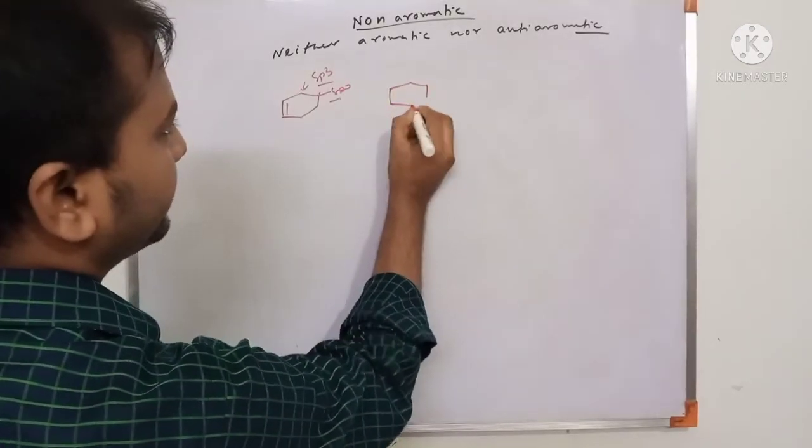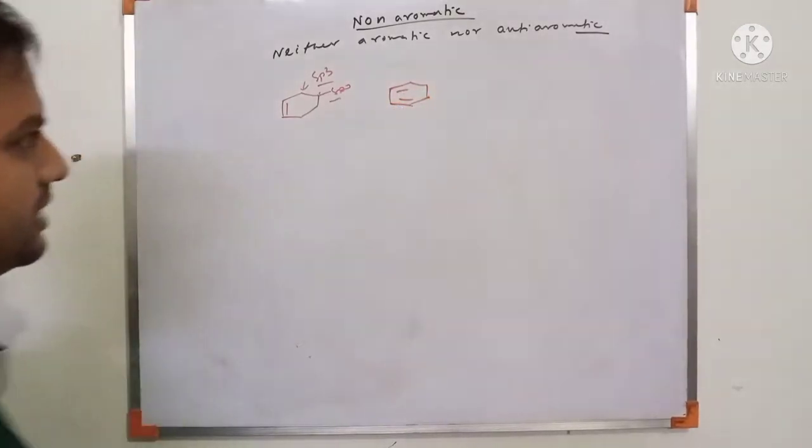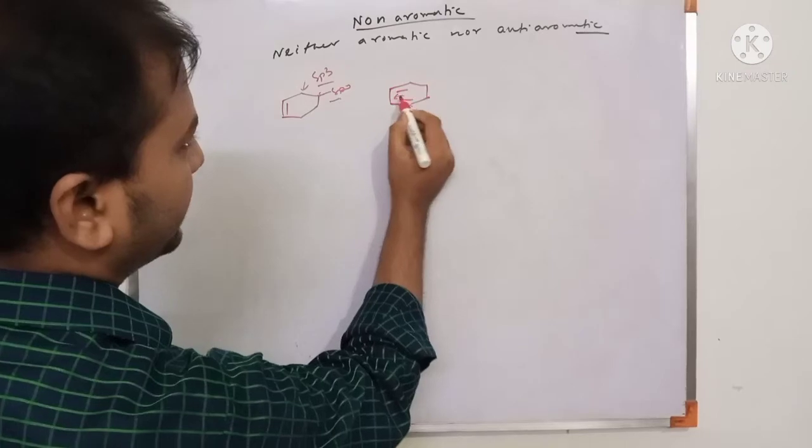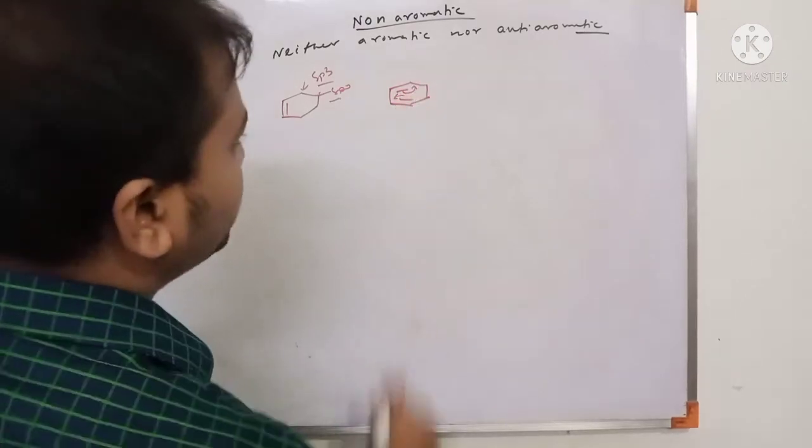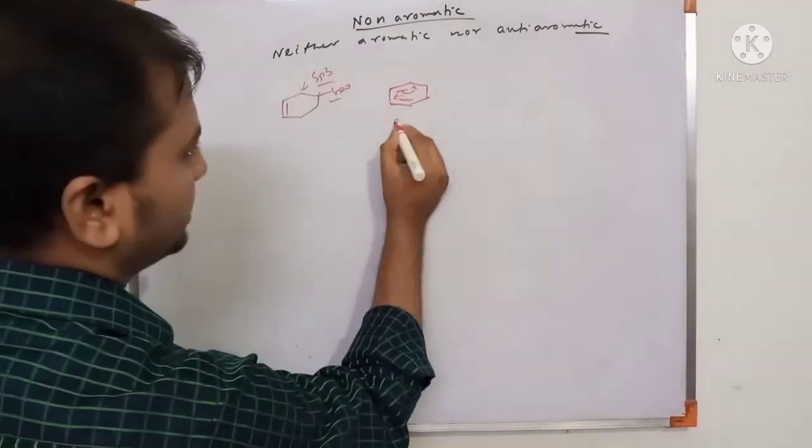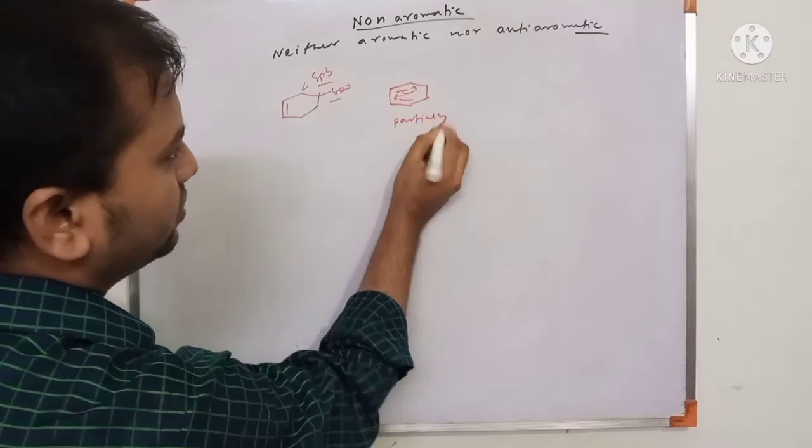But another example, suppose this side. This is conjugated, but this conjugation is partial. This is partially conjugated.